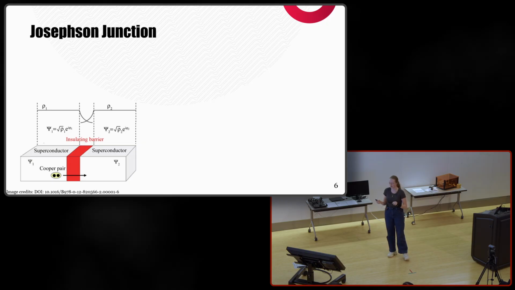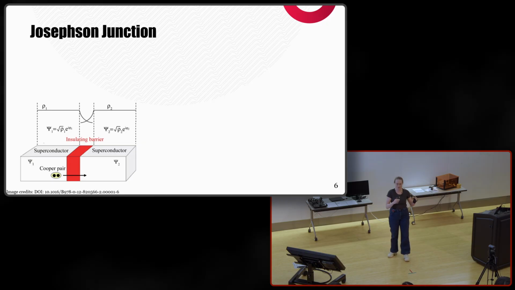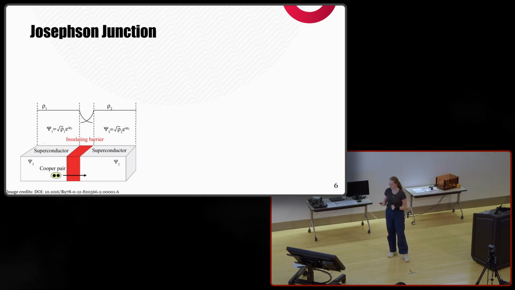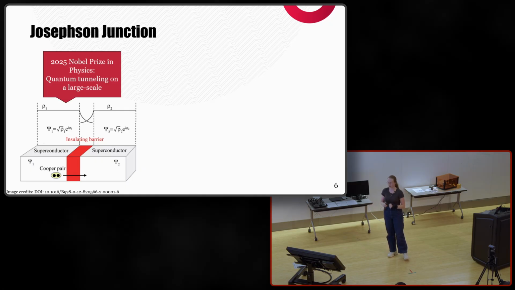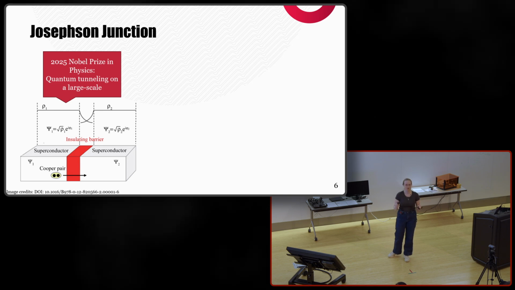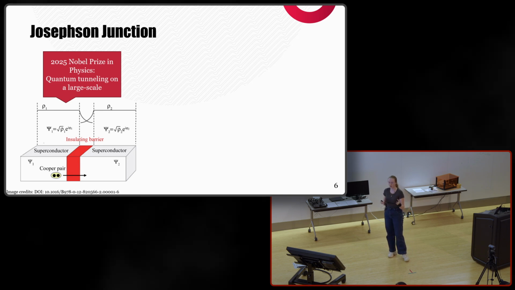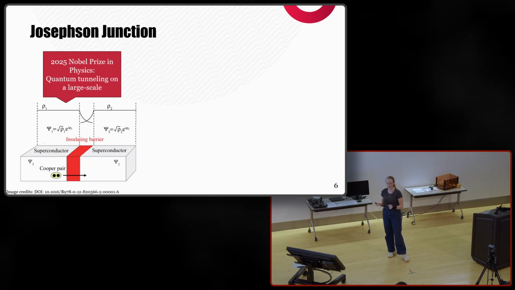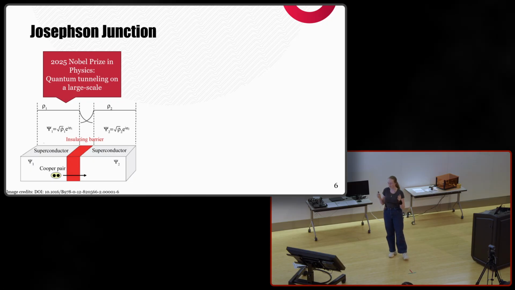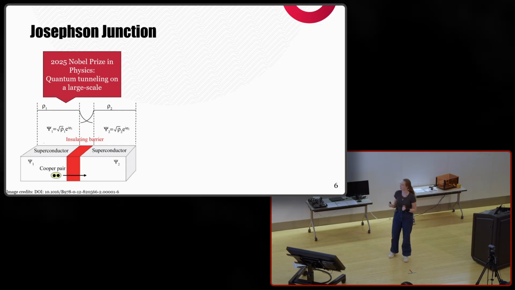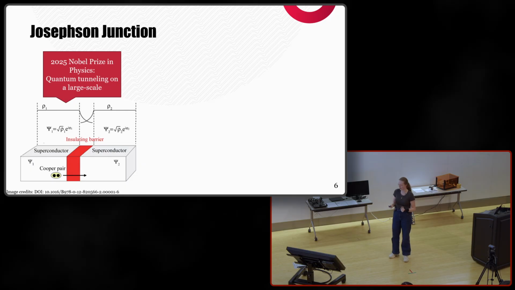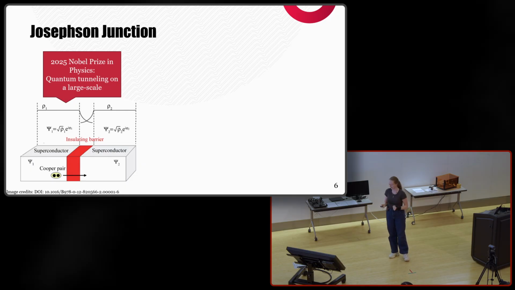So the wave function of each superconductor, the macroscopic wave function describing the entire superconductor, have some overlap in the barrier. And this was actually the Nobel Prize in Physics last year for quantum tunneling on a large scale. And this is really important because it shows that quantum mechanics, which we think to be about really small particles, we only think quantum equals small, quantum also exists for large systems. This was demonstrated in centimeter scale superconductors.